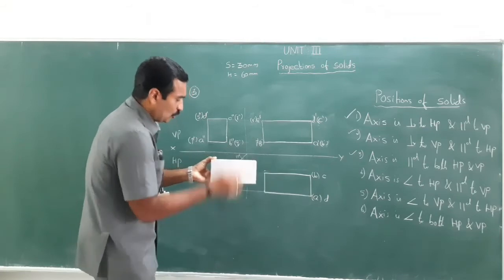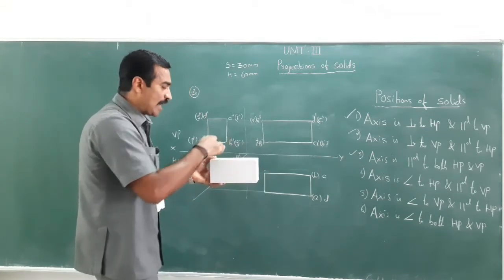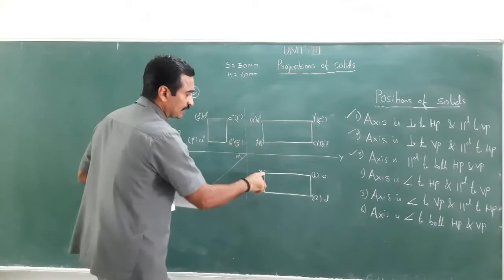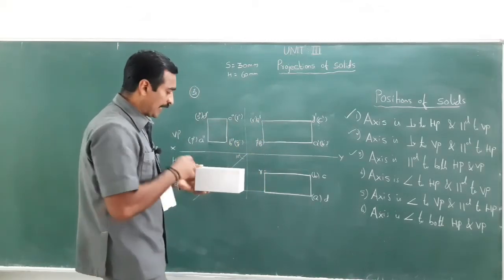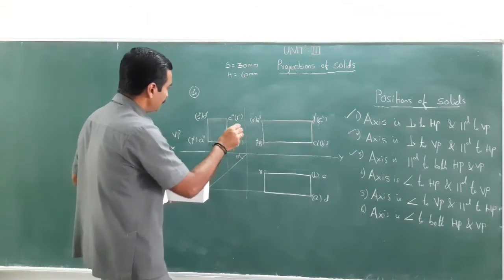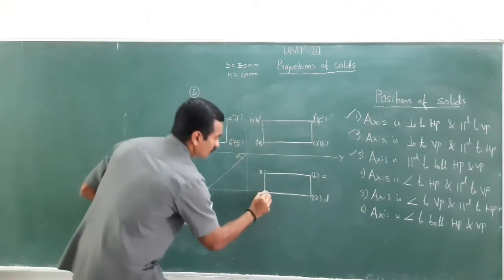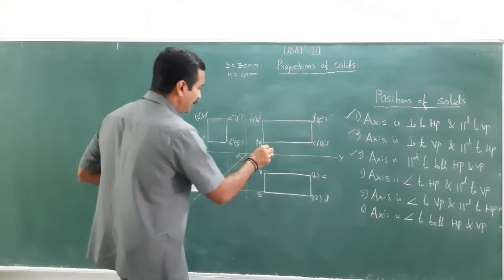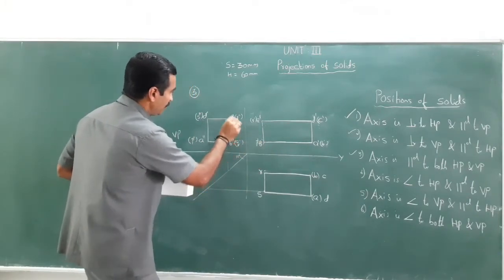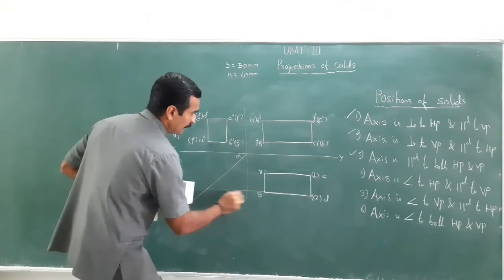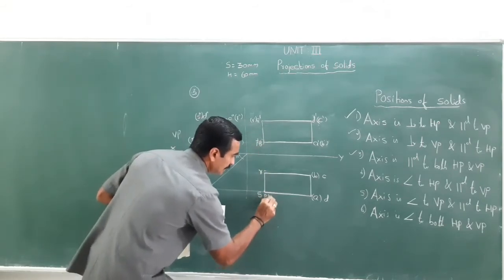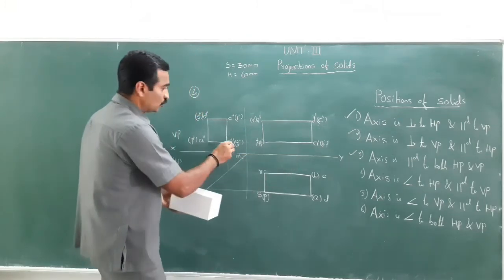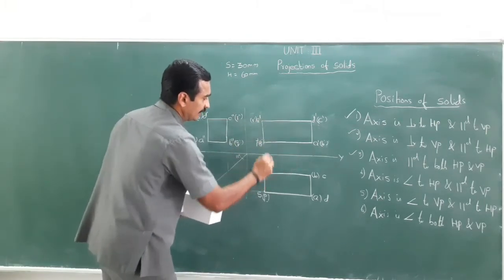And P, Q, R, S. R, S are visible. R, the intersection, look at here, R and R are getting intersected here. And what about S? Look at here, S and S are getting intersected, so this could be S. And look at P. P, where is P? Here, here. P and P are getting intersected, which is behind S, therefore which is invisible. Then Q. Q and Q are getting intersected here.